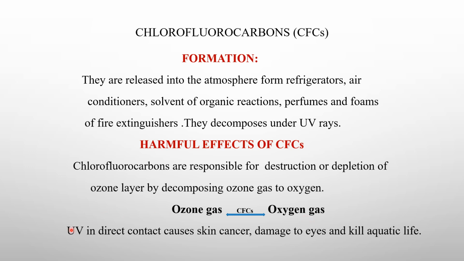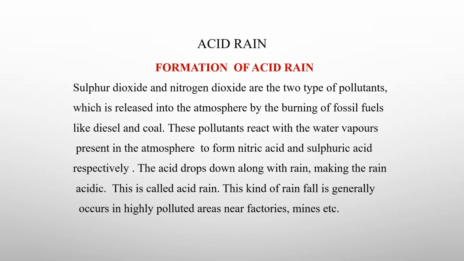If the ozone layer is destroyed, the UV rays, when they come in directly, cause skin cancer, damage to the eye, and kill aquatic life. So whenever there is a destruction of the ozone layer, the people or the animals living in that area will suffer from skin cancer, their eyes will be damaged, and there is also loss of aquatic life. Okay, so let us come to the next topic, that is acid rain.